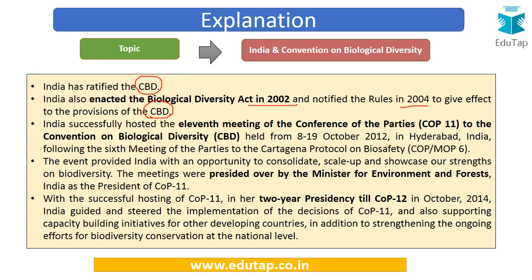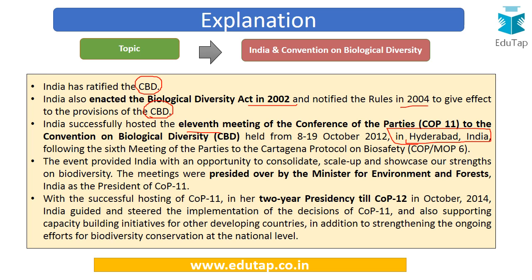Further, India successfully hosted the 11th meeting of the Conference of Parties to this particular Convention on Biodiversity, and this meeting was held in October 2012 in Hyderabad in India. So India has been a host to the parties which are members of this Convention on Biodiversity. So this event provided India with an opportunity to showcase its strength, to showcase the efforts which India is making towards protection of biodiversity. And the meetings were presided over by the then Minister for Environment and Forest.